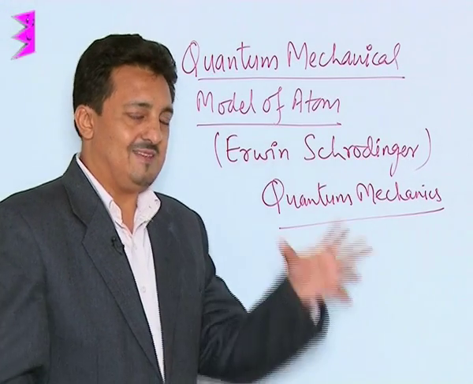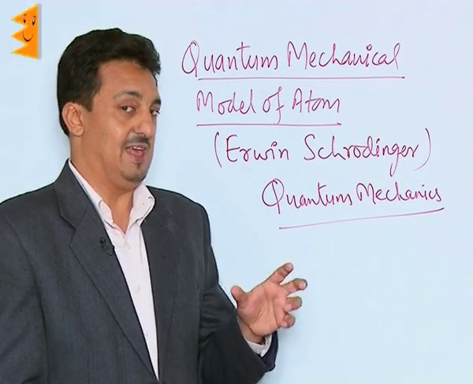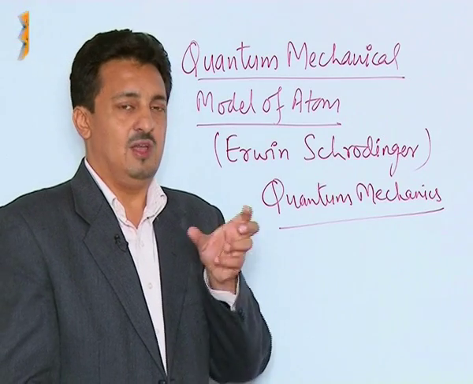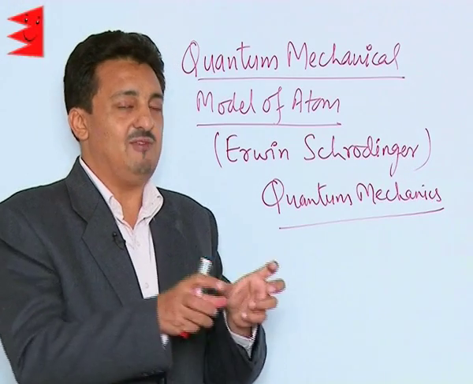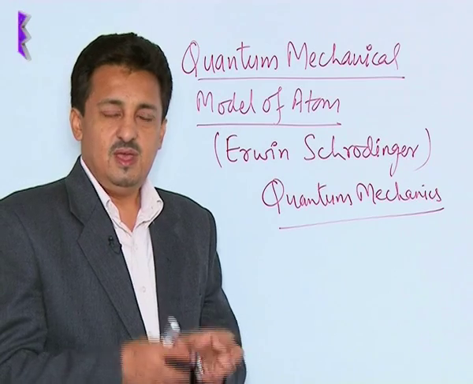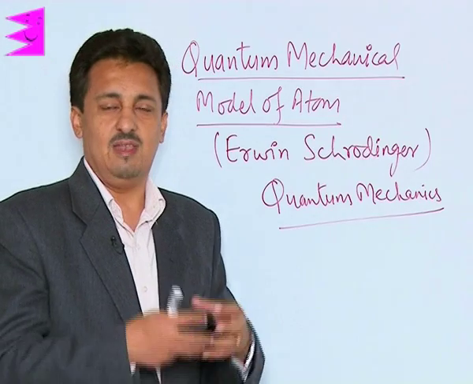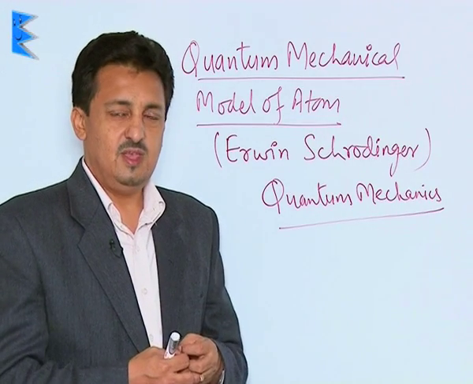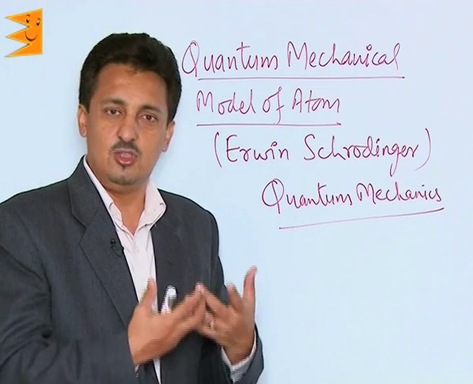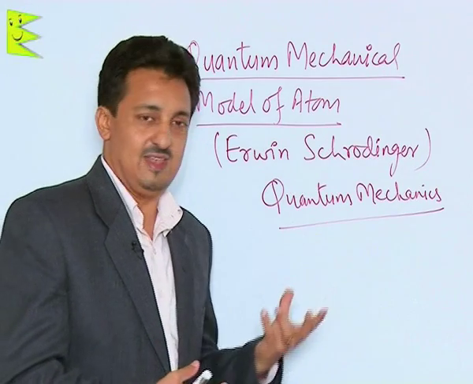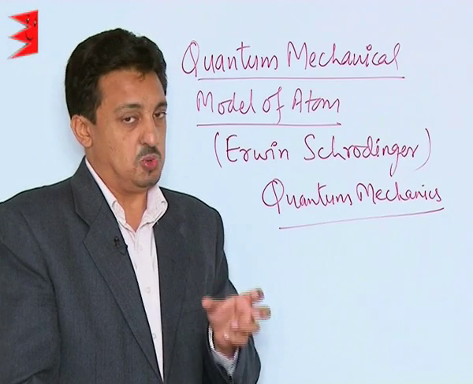Remember, classical mechanics was based on the fact that it was applicable to those particles which show only particle-like motion. It failed on subatomic and microscopic particles, which show both wave-like as well as particle-like motion. Therefore, we required a new kind of physics which can describe their motion and other systems associated with them. So Erwin Schrödinger gave us a new model, new mechanics, called quantum mechanics, which is applicable to all those subatomic or microscopic particles showing wave-like motion.